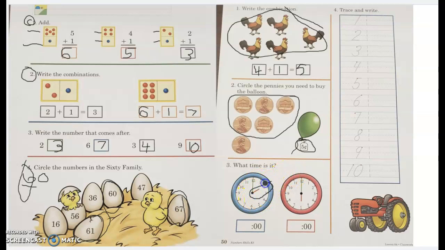What time is it? What number is this one pointing to? Correct. 2. And then right here, what number is this hand pointing to? 6. So it's 2 o'clock and 6 o'clock.